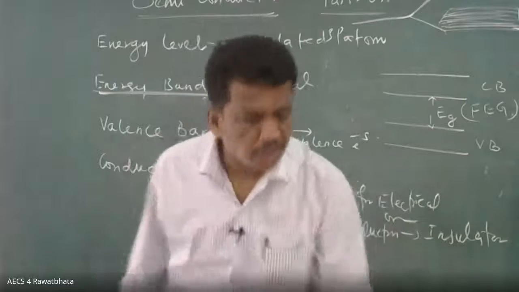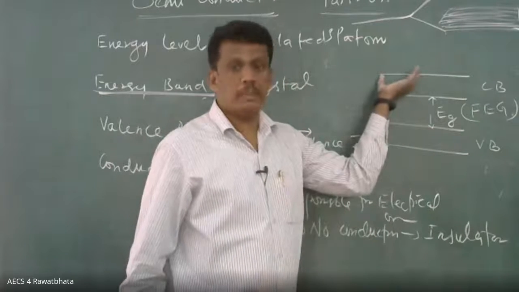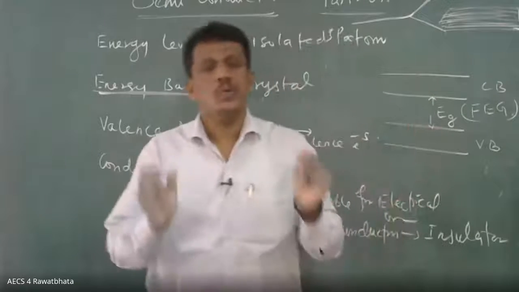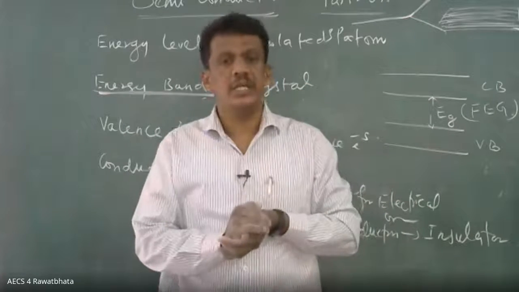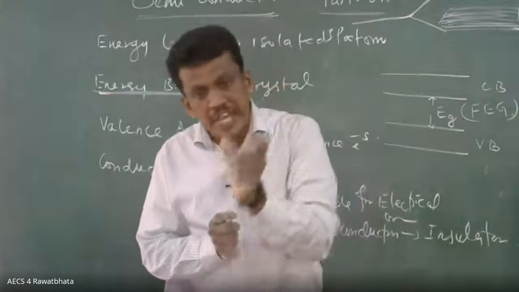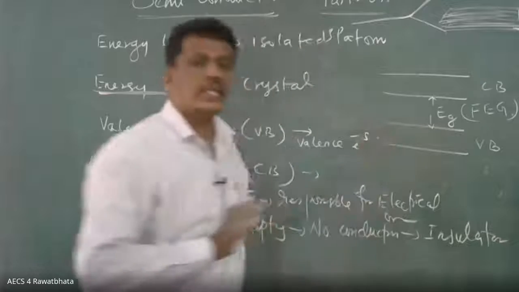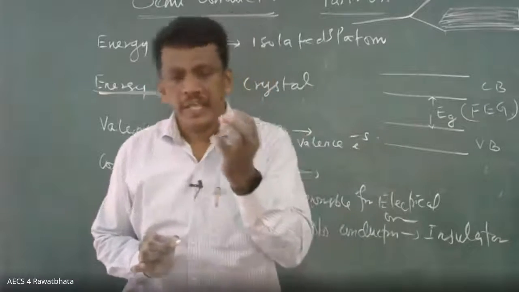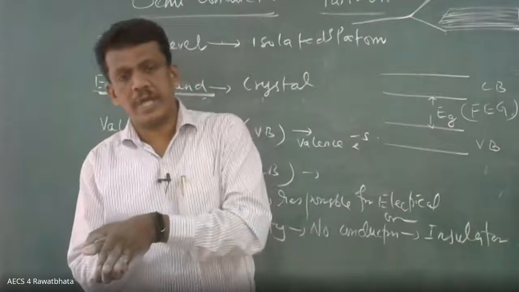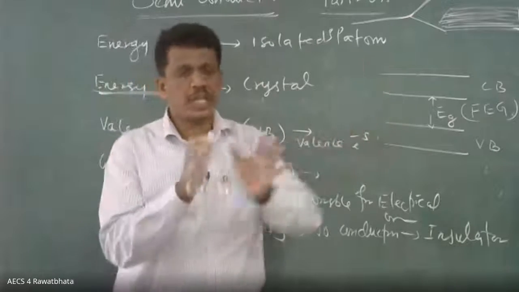If you want to transfer an electron from the valence band to the conduction band, you have to supply energy. How do you supply the energy? Two ways. One is by heating. Another is by applying an electric field. Because of charges, due to the electric field, it gets accelerated and starts moving. So there are two ways.